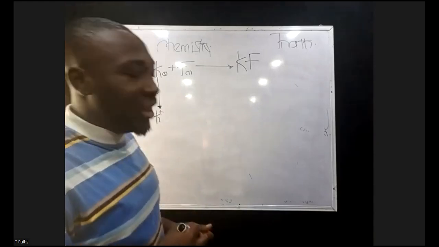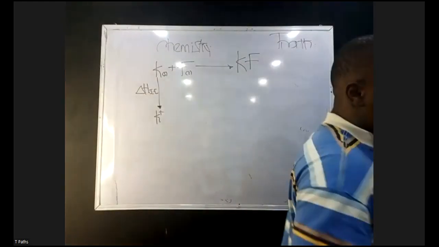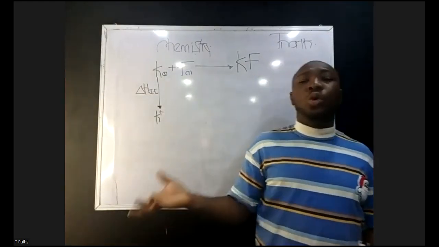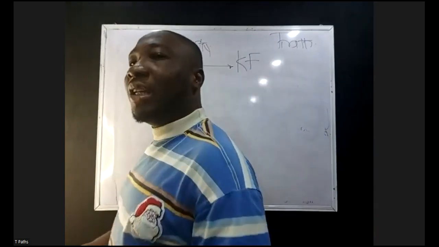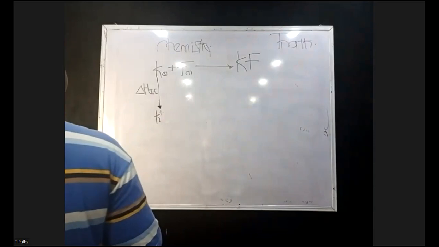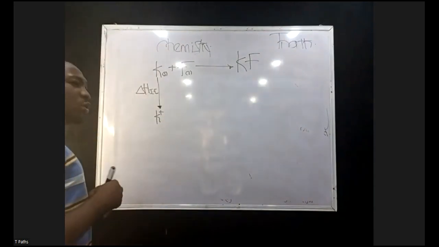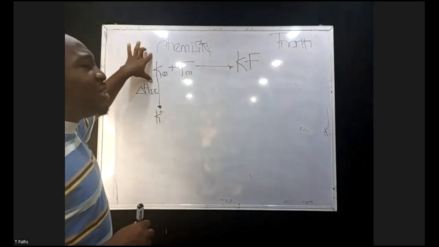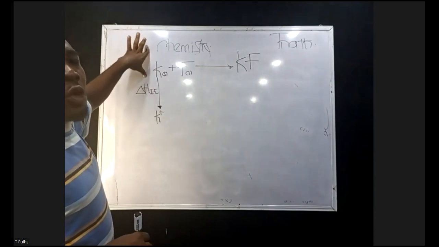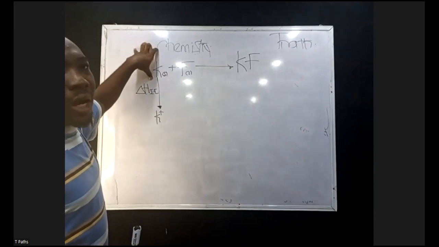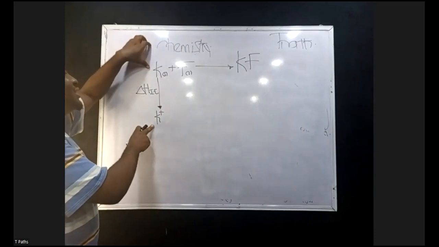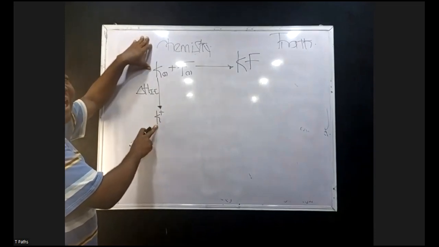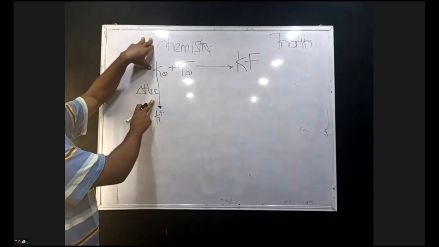Because ionization energy is the amount of energy required for an atom to lose an electron in its gaseous state. You can recall that this is very, very important. Potassium here is a metal, so it will lose one electron. And when it loses one electron, the enthalpy associated with that is called ionization energy.